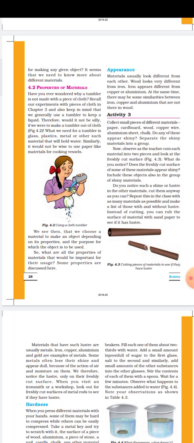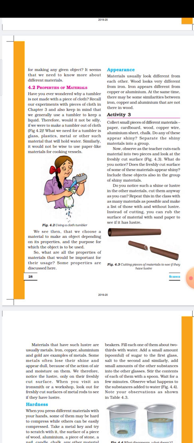Right. So here some examples are given: iron appears different from copper and aluminum. Iron is also a metal, copper is also a metal, aluminum is also a metal, and wood is an example of a non-metal. So these materials all have different properties. At the same time, there may be some similarities between iron, copper, and aluminum because they are metals and they are very hard.